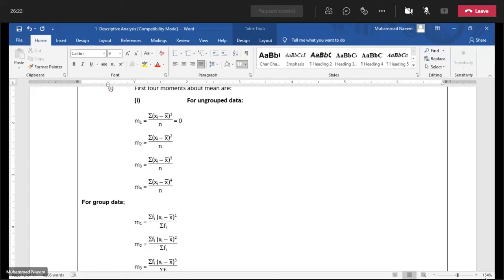So due to the numerator, the first moment about mean is 0. And the second is just the definition of the variance. So the second moment about mean is equal to the variance.